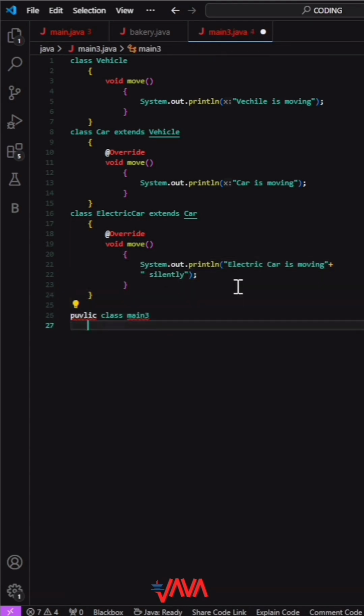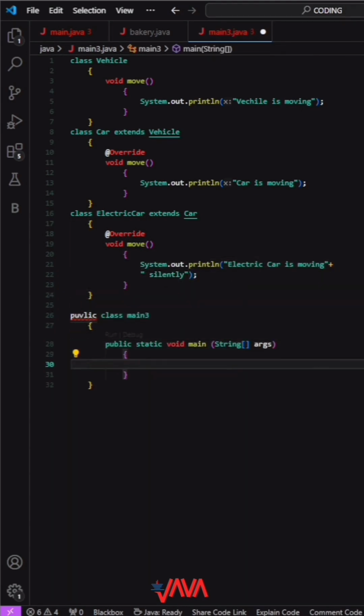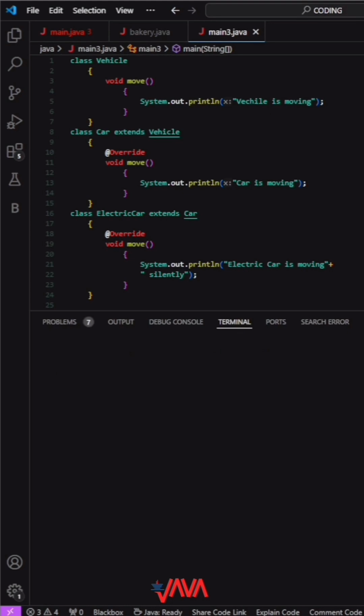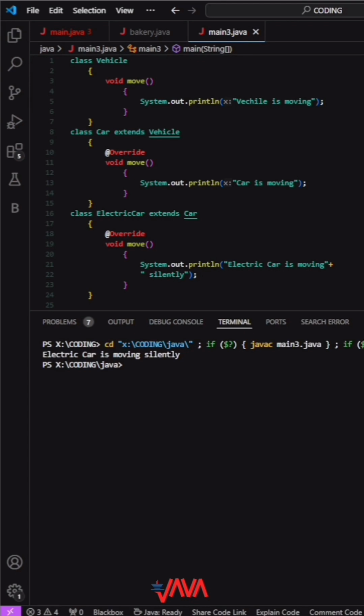When we create an instance of electric car and call move, it uses its own method, showcasing how each level can build upon and customize behavior from previous ones. This hierarchical structure in Java helps organize and reuse code efficiently, just like evolving features in vehicle technology.